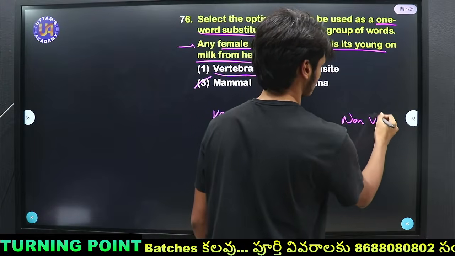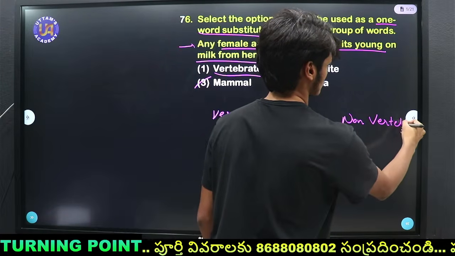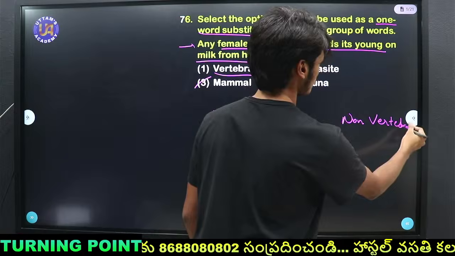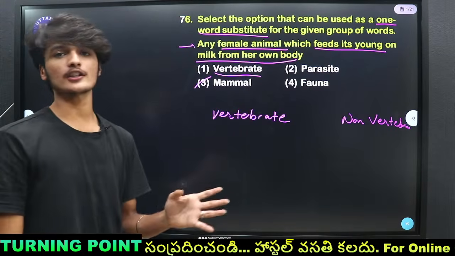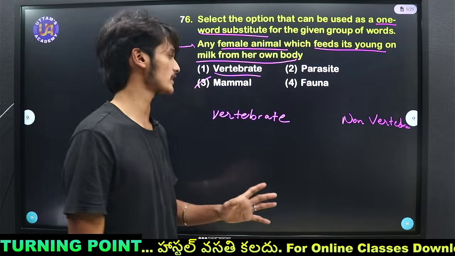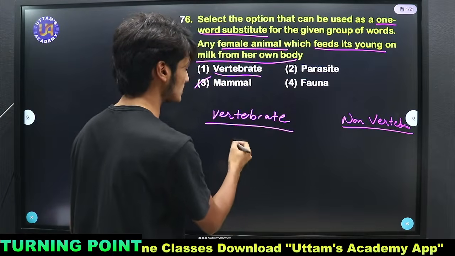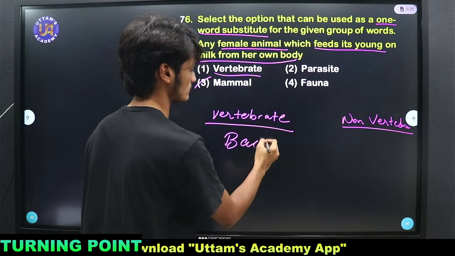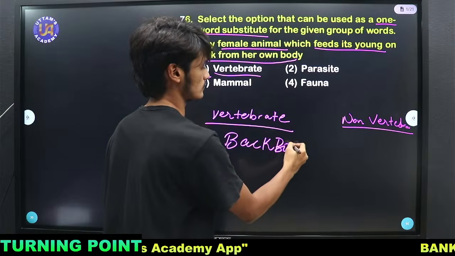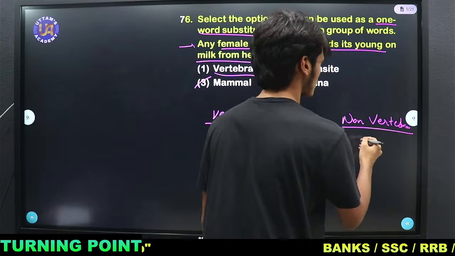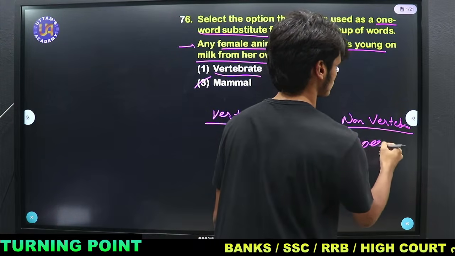The two classifications of the whole animal kingdom are vertebrates and non-vertebrates. Vertebrates have a backbone; non-vertebrates do not have a backbone.